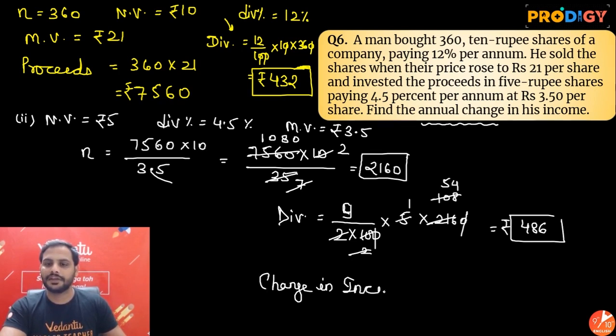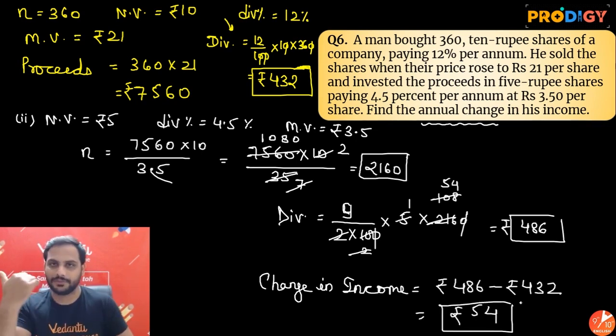Change in income will be equal to rupees 486 minus rupees 432. So you'll be getting rupees 54. This is the change in his annual income.